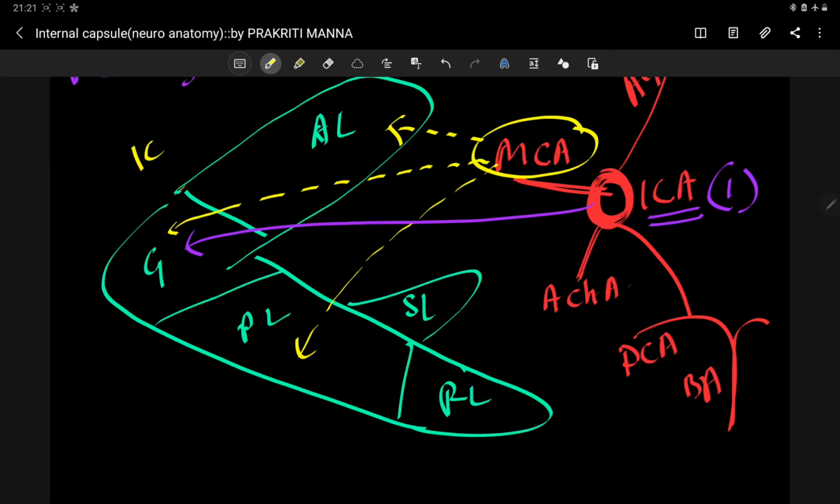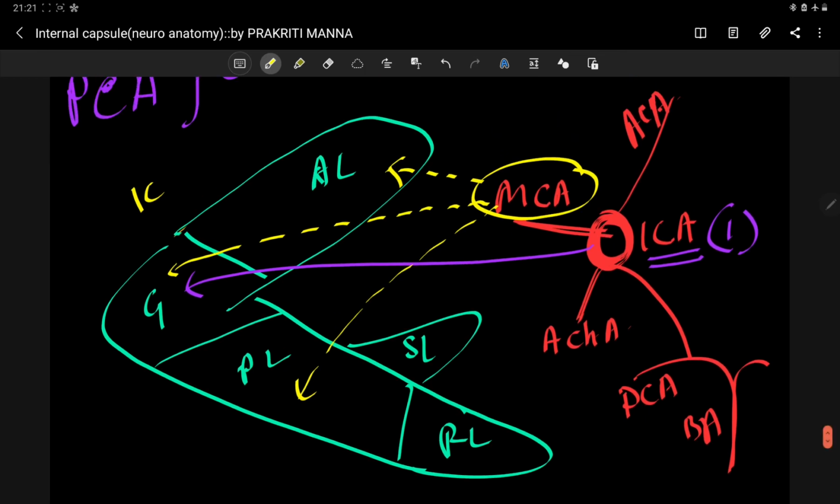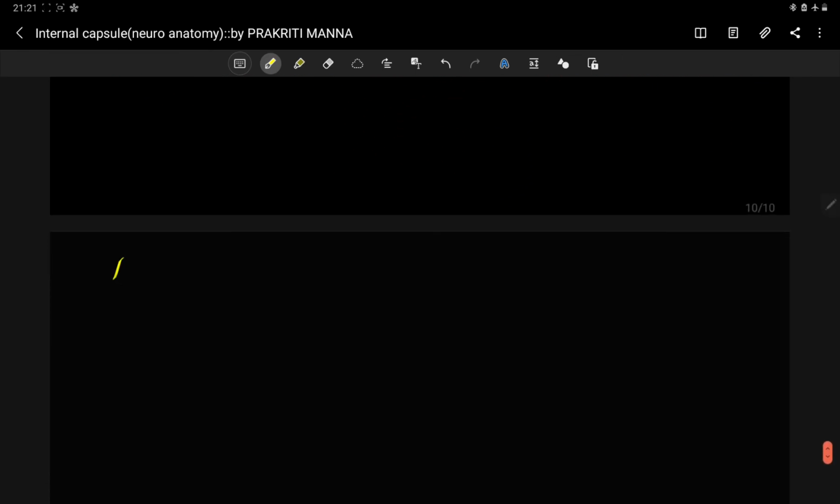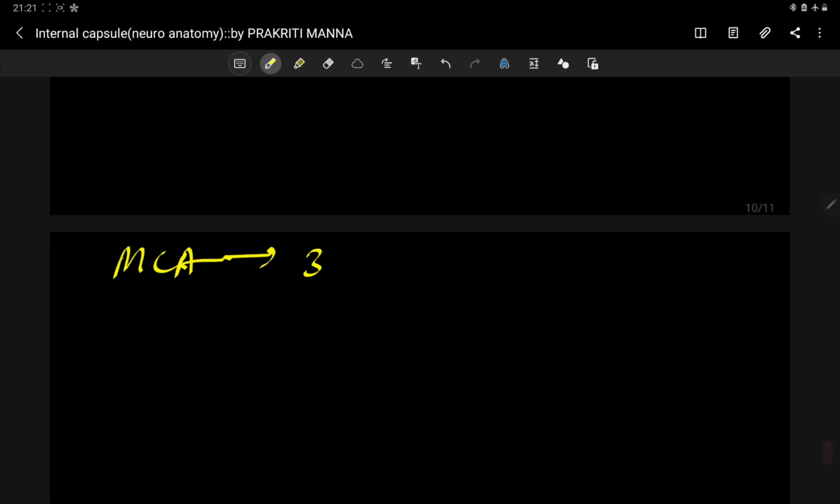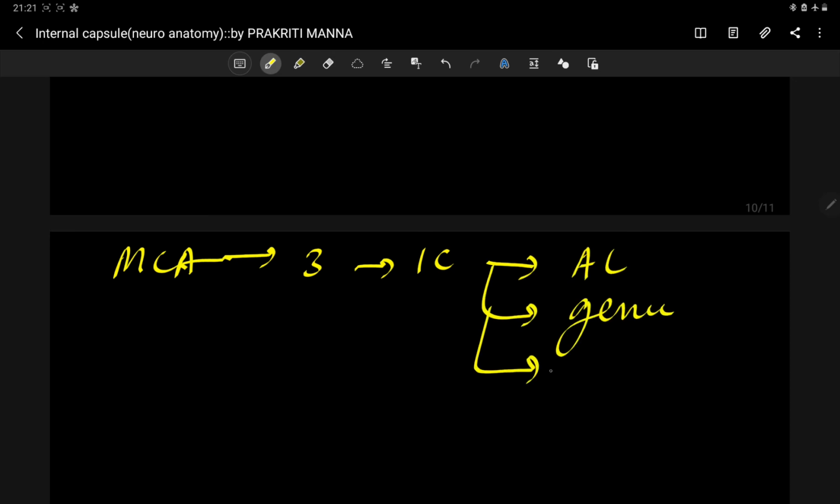So middle cerebral artery gives three branches to the internal capsule: one to the anterior limb, another to the genu, and the last to the posterior limb of the internal capsule.